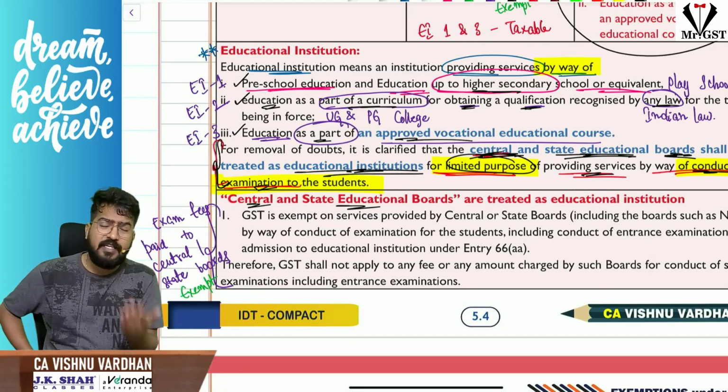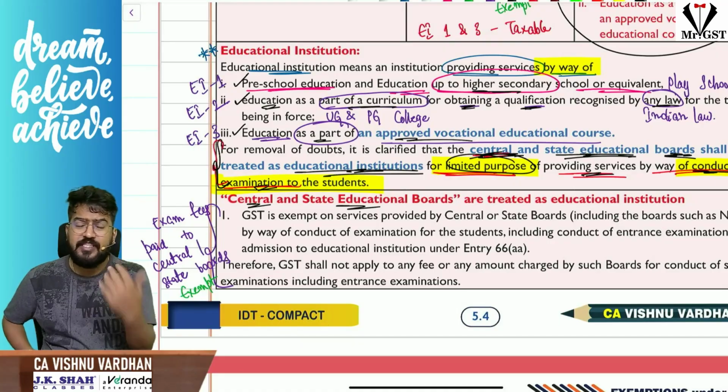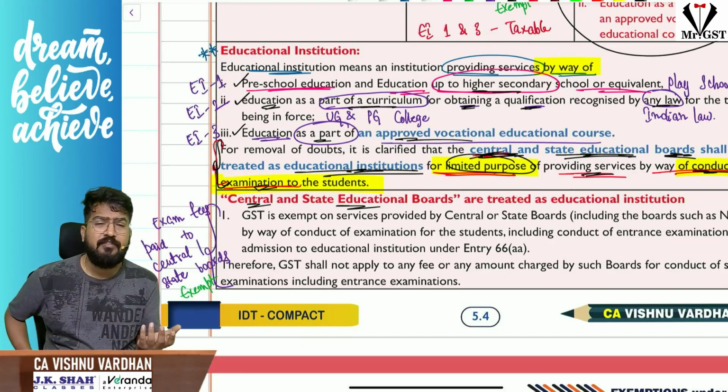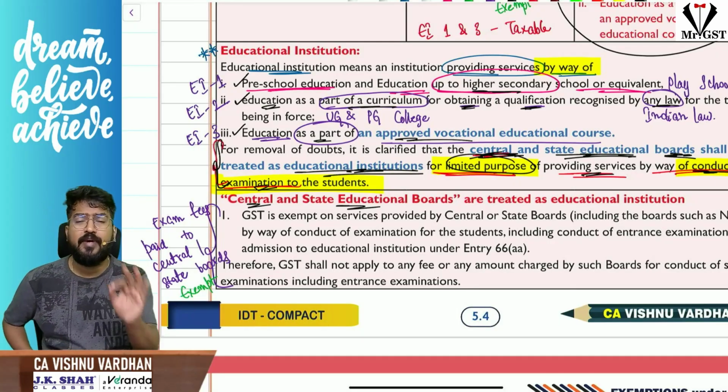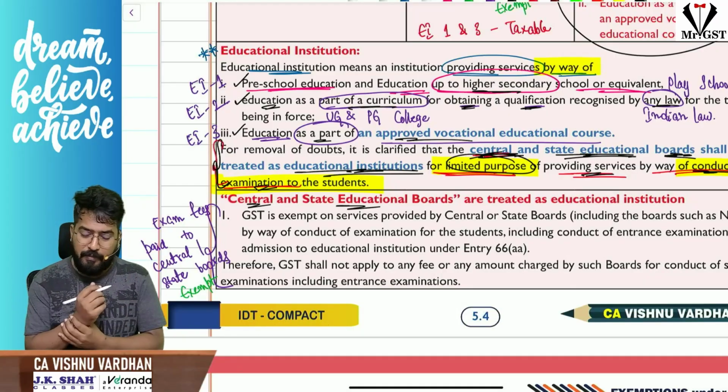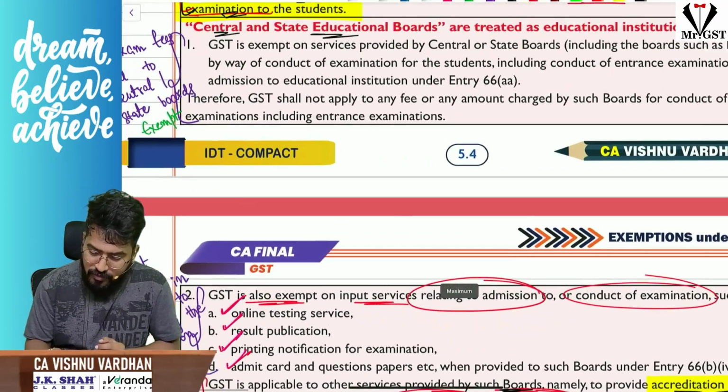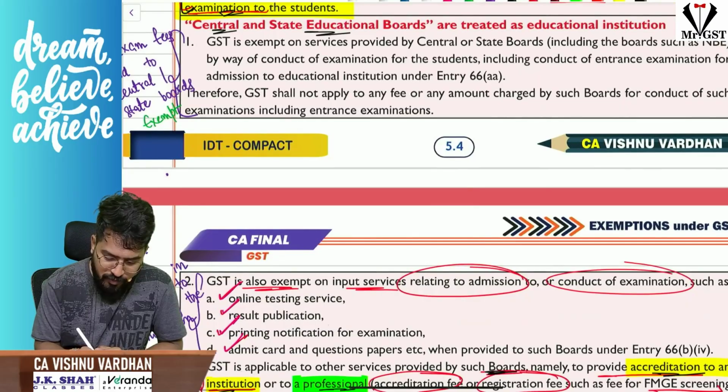That is exempt under GST no matter whether it is funded by private NGOs or given by government. It doesn't matter. That means who has paid the consideration doesn't matter. Okay, so here, please understand, number one.